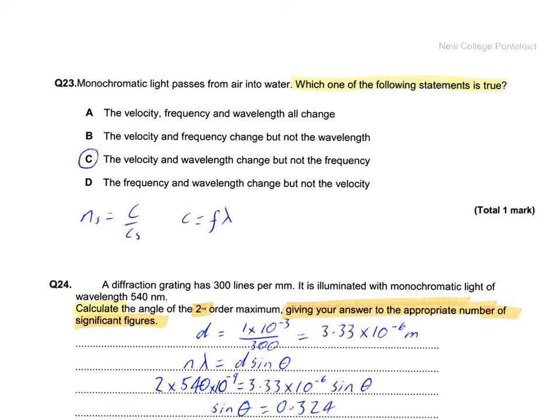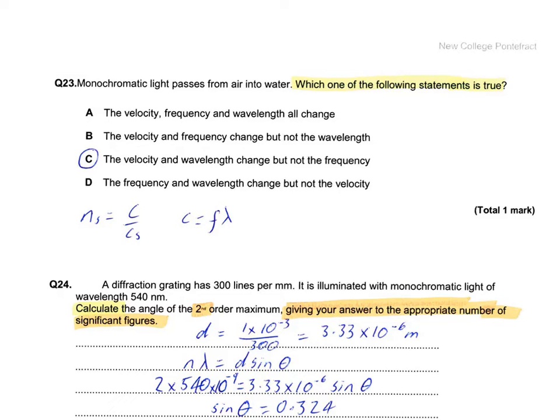We've then got to think about c equals f lambda. Now that means that if I've got different speeds, what about the frequencies? What about the wavelengths? Well, the frequency can't change. If you have frequencies changing at a boundary, that means you're either creating extra waves at that boundary or waves are disappearing at that boundary. So the frequency can't change. If the frequency is fixed and the speed is changing, therefore the wavelength must be changing as well. And that leads us to C, the velocity and wavelength change, but not the frequency.